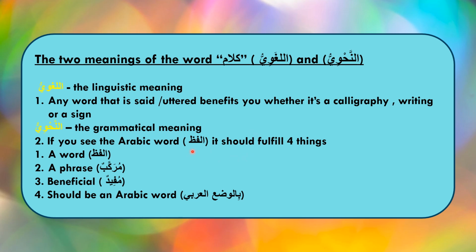It should be an Arabic word, a lafz, then murakkab, it should be made up of 2-3 words, and mufid, it should be beneficial with the full meaning. A sentence shouldn't be half of the sentence with the other part missing. That is not considered to be the kalam. Bil-wad' al-Arabi, and it should be in the Arabic language. So these are the 4 conditions that are very important in considering a sentence to be an Arabic kalam.